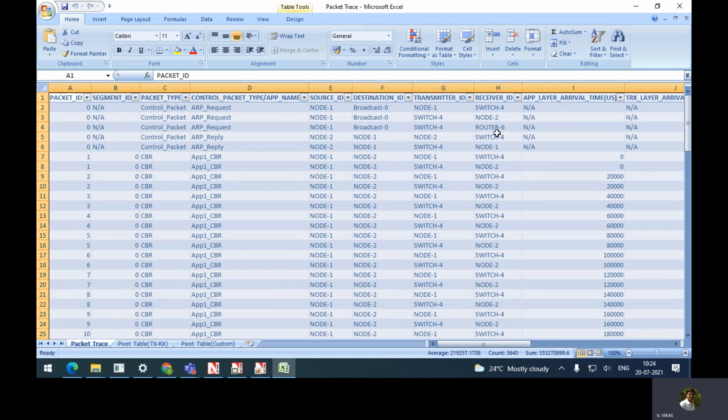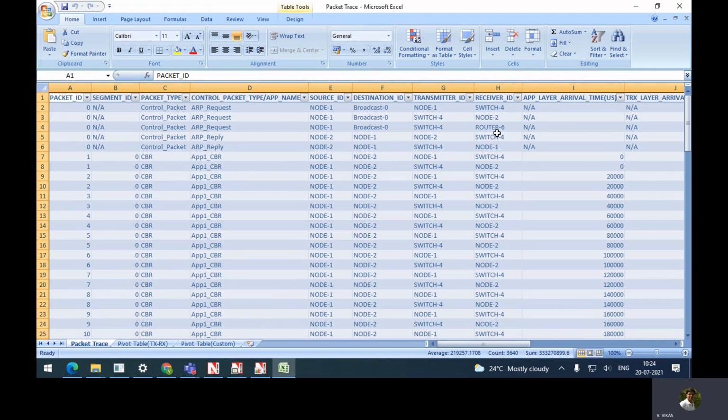Okay. So when I observe this particular case, first it will be going from 1 to L2. We will see here packet ID is 0 and this is a control packet, and it is an ARP request. From where it is coming, source ID is node 1, destination ID is broadcast 0. We do not have any specific destination ID, right? We are just broadcasting that packet. So we are saying destination ID is broadcast. Okay. Who is the transmitter? Transmitter and source are the same in the first case.